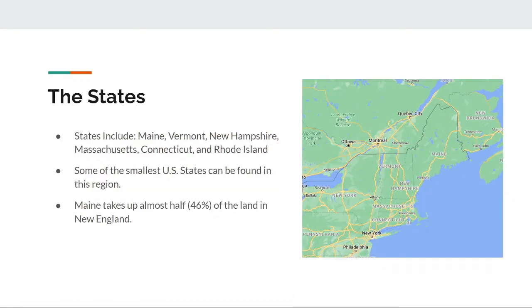The states. New England consists of a few states. The states include Maine, Vermont, New Hampshire, Massachusetts, Connecticut, and Rhode Island. An interesting fact is that some of the smallest U.S. states can be found in this region, and Maine takes almost half the land in New England.